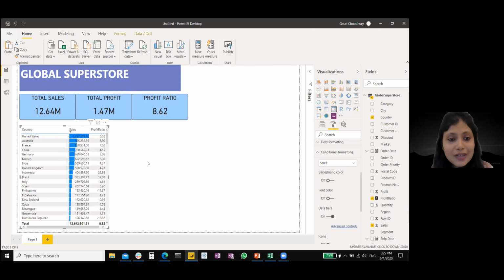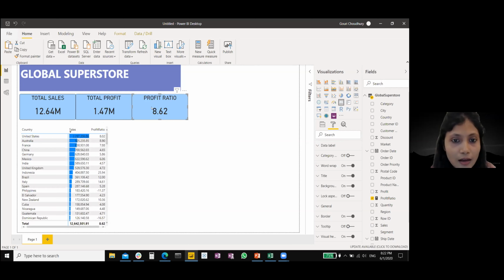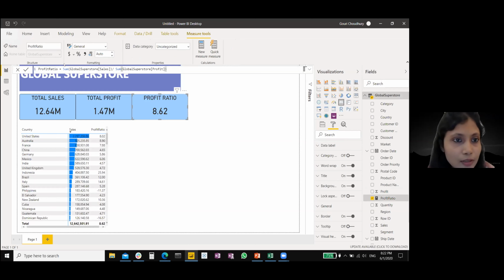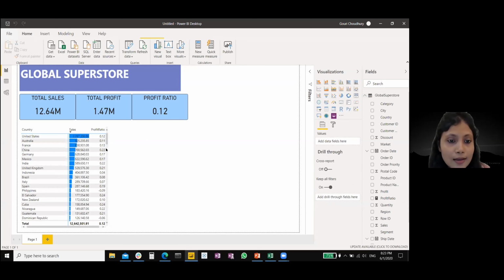We can similarly add, I am sorry about the formula that I have used. Pardon me please, it should be the ratio of profit to sales. That's why, I just realized, it was giving 8. All right, so I had used sales by profit, but the profit ratio is profit to sales. So now we have this profit ratio over here.